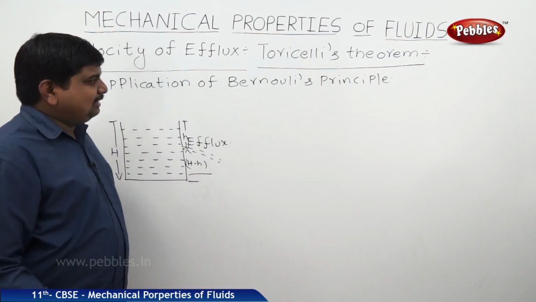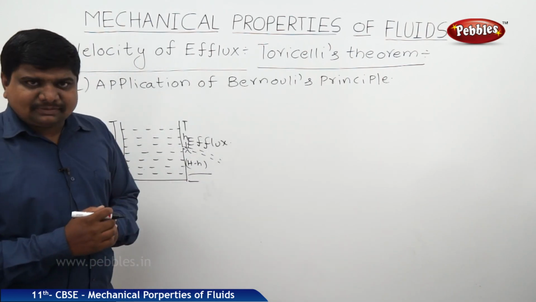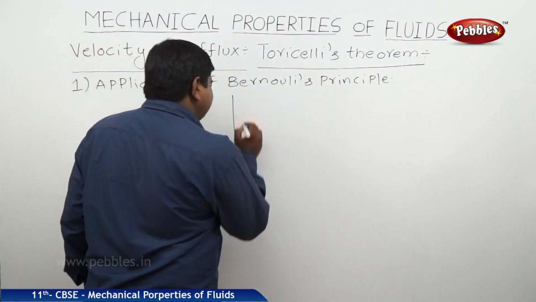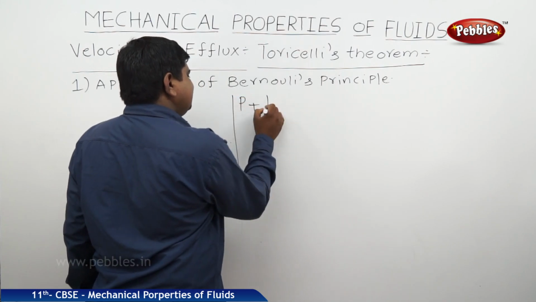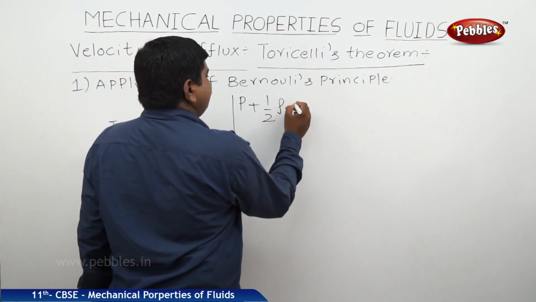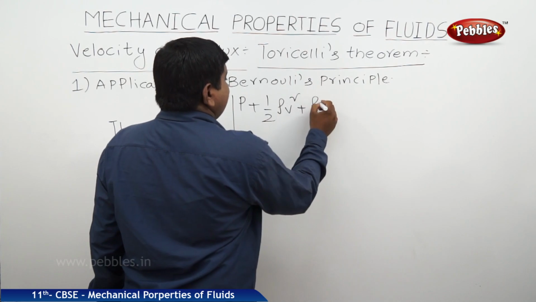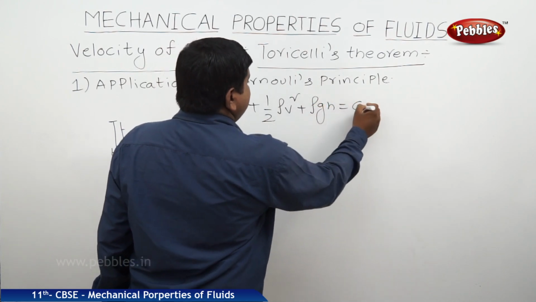This will be determined by using Bernoulli's principle. What is the actual statement of Bernoulli's principle? P plus half rho v square plus rho g h is equal to constant.